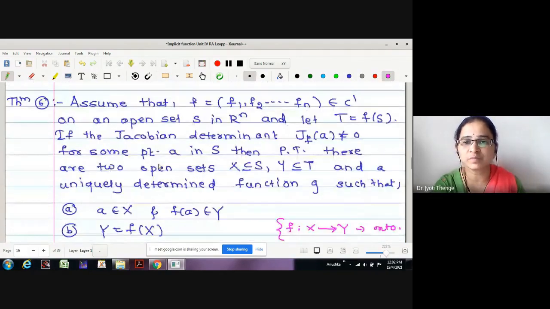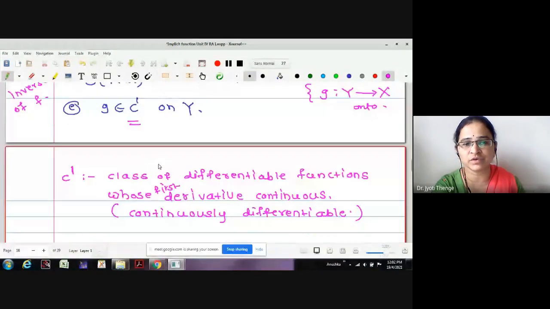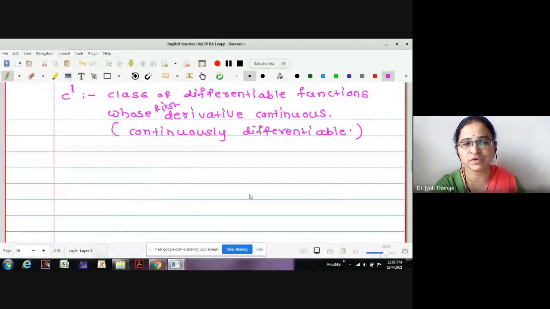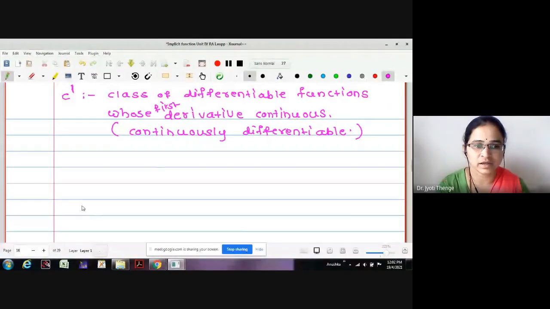Now, let me show you with a sketch what we actually wanted to prove. Let me draw a sketch here. Say this is a domain, which is a subset of Rn space, no doubt.